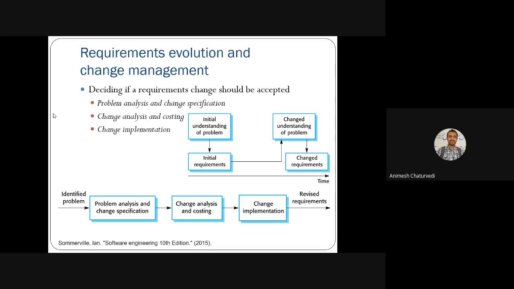The sequence you go through is, first you identify the problems that need analysis and understand the change specification. Thereafter you do the change analysis and find the costs required for these types of changes. Then you go into the system and implement those changes. Then you have the revised document.